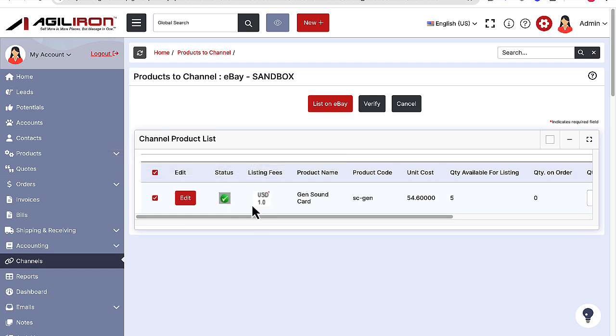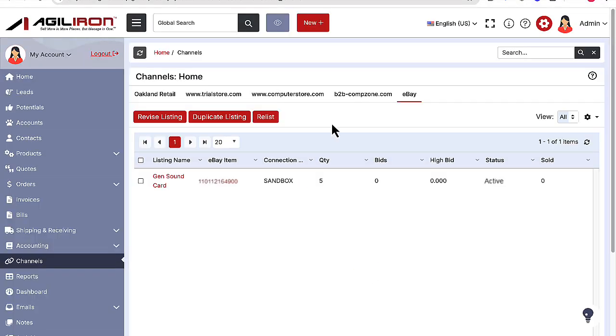In all of these cases, you can mouse over the Status button to get more details regarding the messages from eBay. If the listing settings are good, the listing fees for the item are displayed alongside. If you are okay with the status of the listing, click the List on eBay button to submit the item for listing on eBay. This listing process can take a minute or so depending on the number of listing items. Once the listing has been submitted to eBay, the following screen is presented. If you want to preview the listing, click on the eBay item entry link to see it.